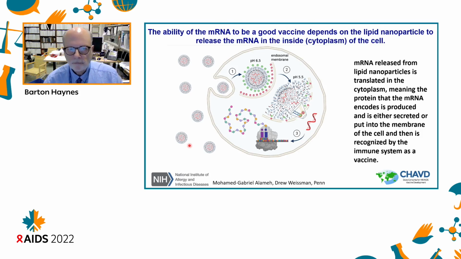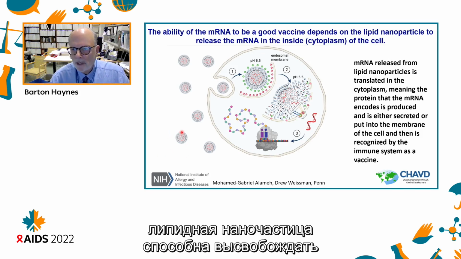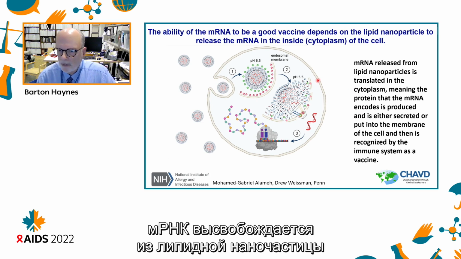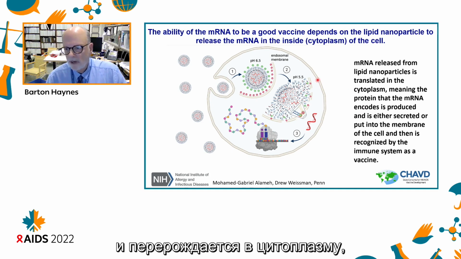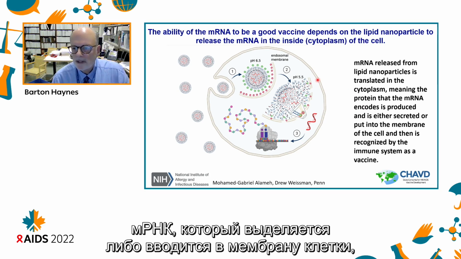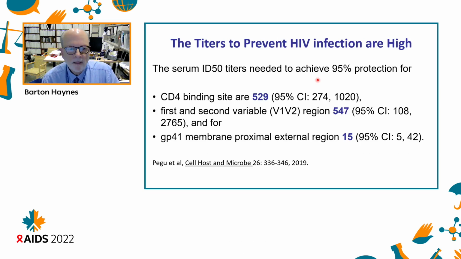One can rapidly and cost-effectively do large-scale manufacturing of mRNAs over a shorter period of time than for proteins. Now, the ability of the mRNA to be a good vaccine depends upon the lipid nanoparticle to release the mRNA on the inside, or the cytoplasm, of the cell. An mRNA is released from lipid nanoparticles and is translated in the cytoplasm, and that means that the protein that the mRNA encodes is produced and is either secreted or put into the membrane of the cell and then is recognized by the immune system as a vaccine.